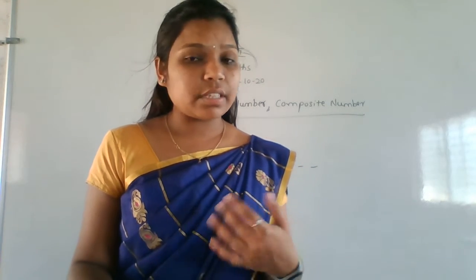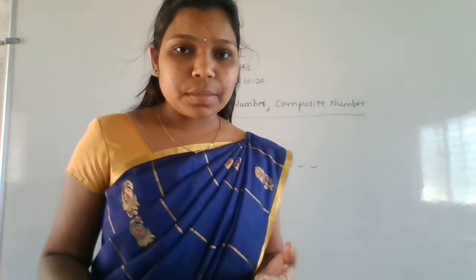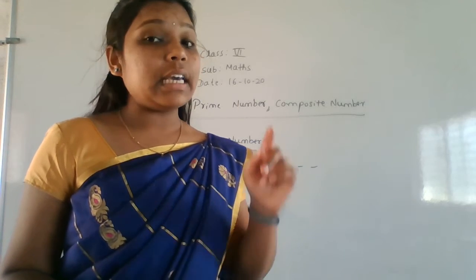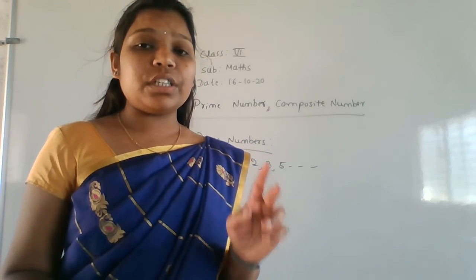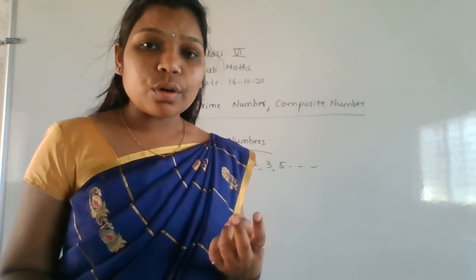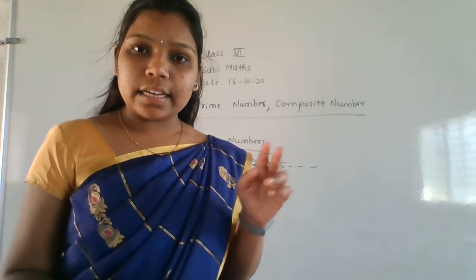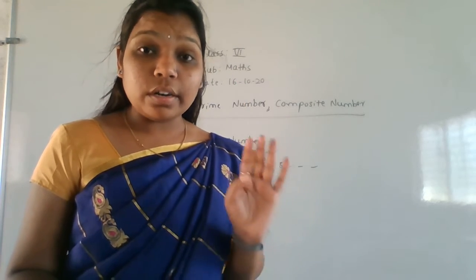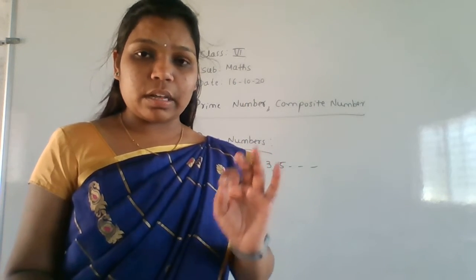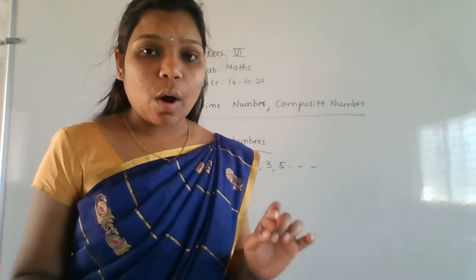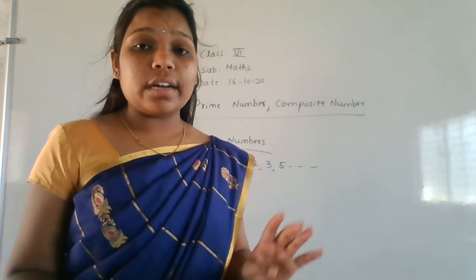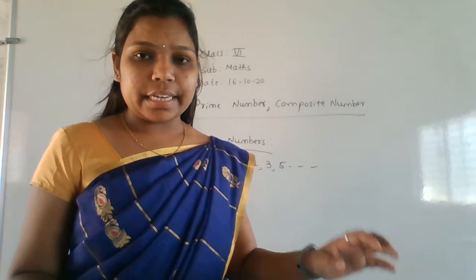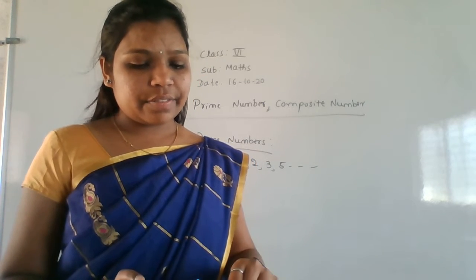Next, you know even and odd numbers. Which are the even numbers and which are the odd numbers? Even numbers are the numbers which are divisible by 2, and numbers which are not divisible by 2 are called odd numbers. Even numbers are 2, 4, 6, 8, 10, 12 and so on. And what are the odd numbers? Odd numbers are 1, 3, 5, 7, 9 and so on. Getting the definition of odd and even numbers?